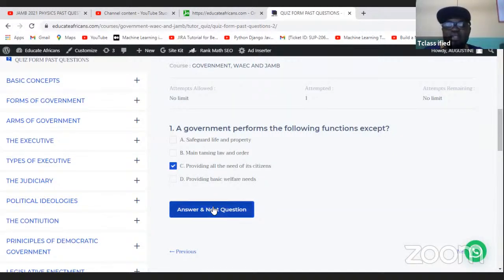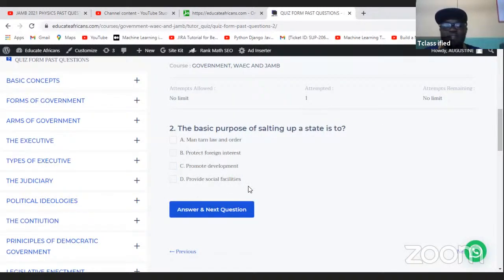So you click on it, then you say answer and next. When you click answer, it will say answer and next. So it's asking you another question now. The basic purpose of setting up a state is to do what? Is it to maintain law and order? Is it to protect foreign interests, promote development, provide social? Okay, I'm going to check out this definition. The spellings on these are wrong.